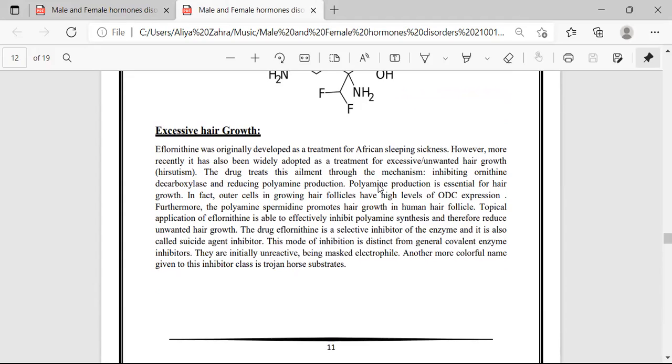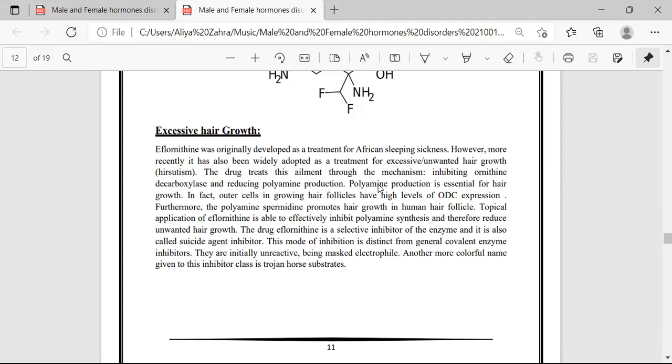The drug treats the ailment through this mechanism: first of all, inhibiting ornithine decarboxylase and reducing polyamine production. Polyamine production is essential for hair growth. That's why this drug will reduce the polyamine production, and reduced polyamine production reduces the hair growth.